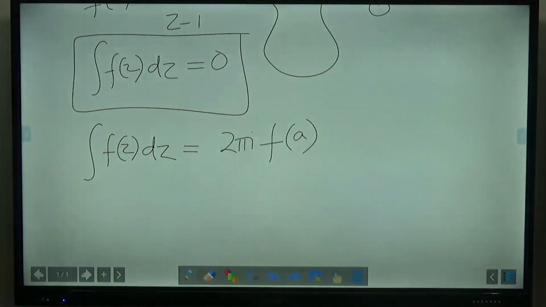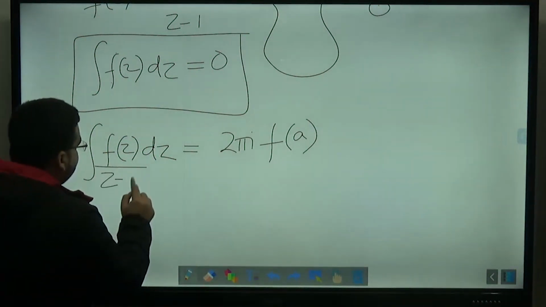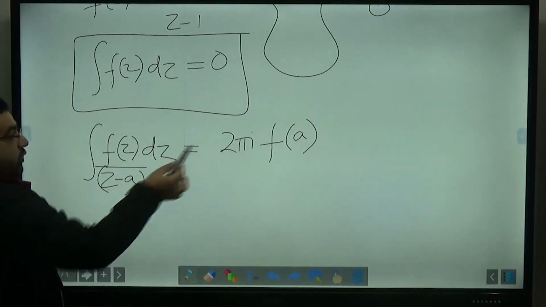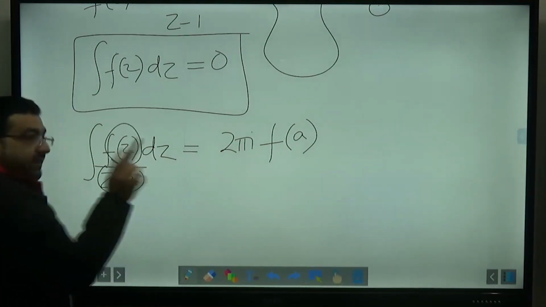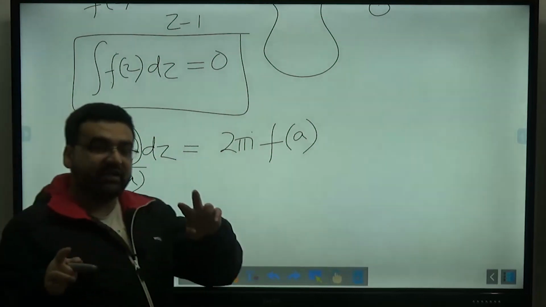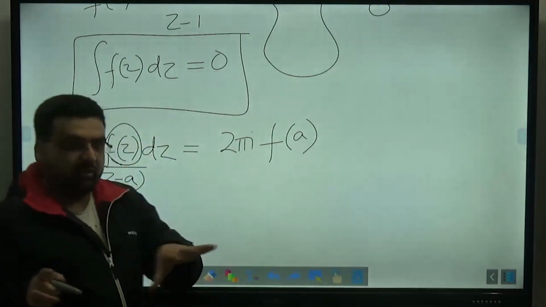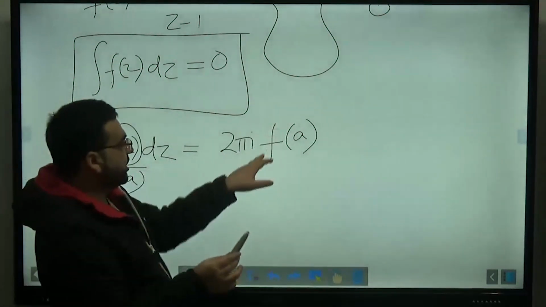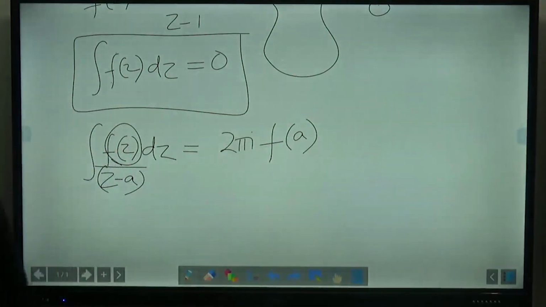Let us say it is z minus a, so the singularity is a, right? Now here I told you that you take the value of this function, the numerator is the function now. In the case of residues, the whole thing is a function. But in the case of this Cauchy integral formula, the numerator is a function. So it will be 2 pi I into f of a.